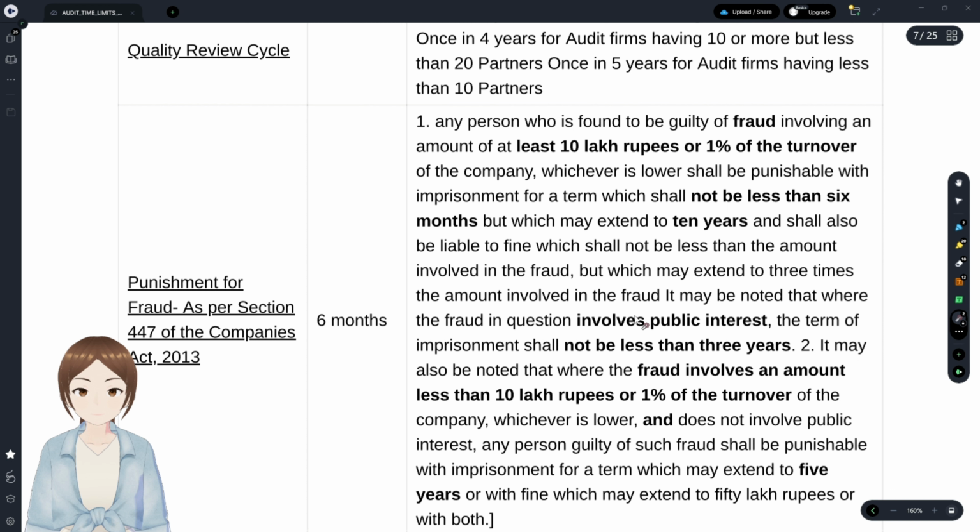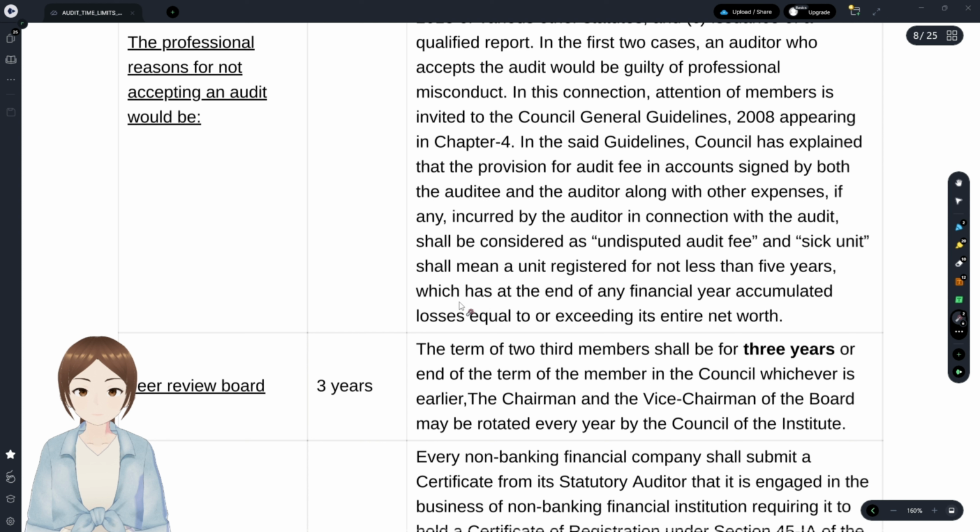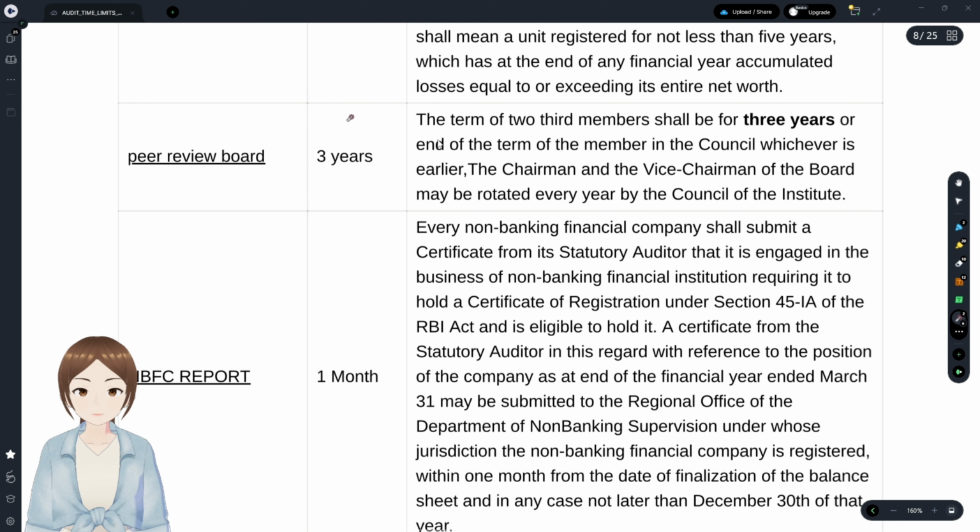Why I have given this is for the definition of a sick unit. A sick unit is a unit registered for not less than 5 years, that is, incorporated 5 years or more, which at the end of the financial year has accumulated losses equal to or exceeding its entire net worth. It's a sick unit.